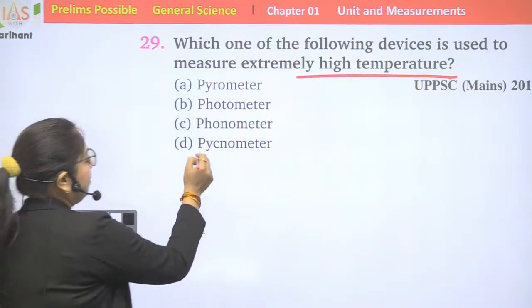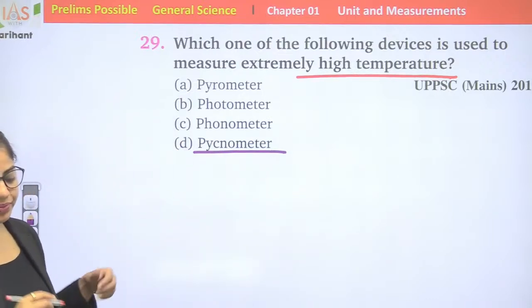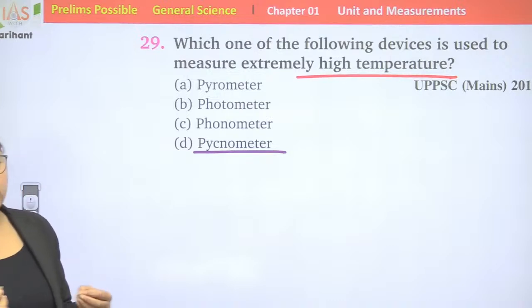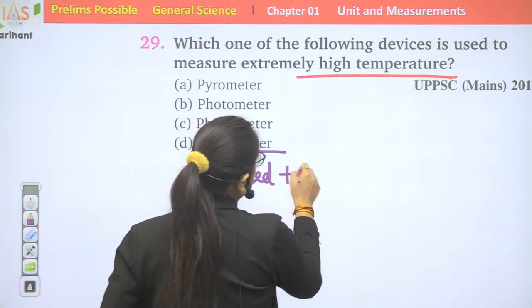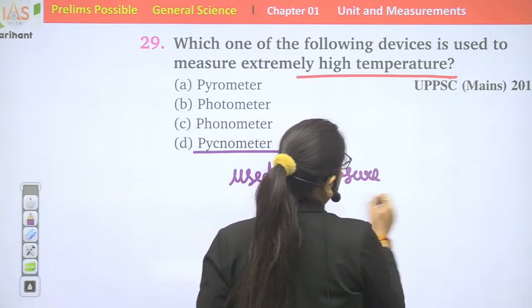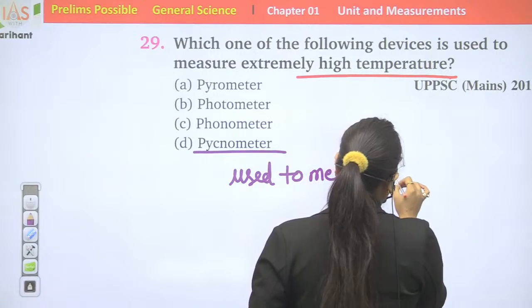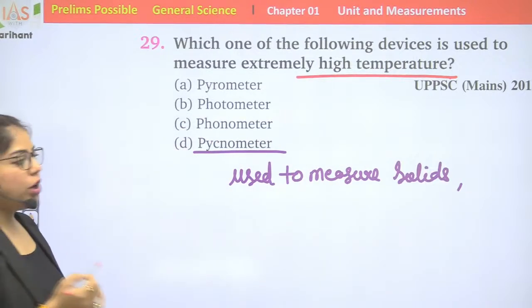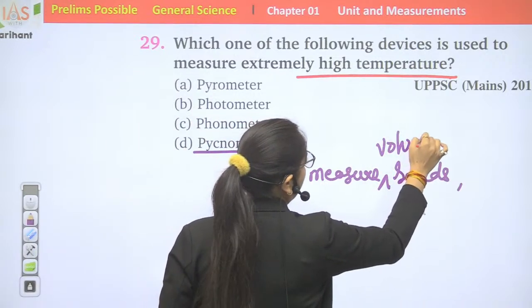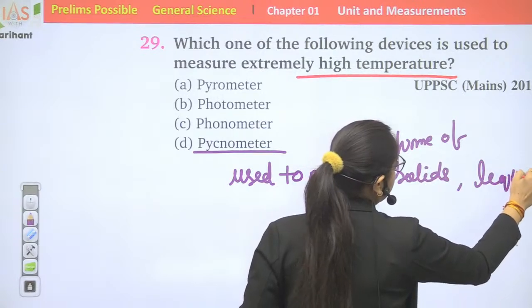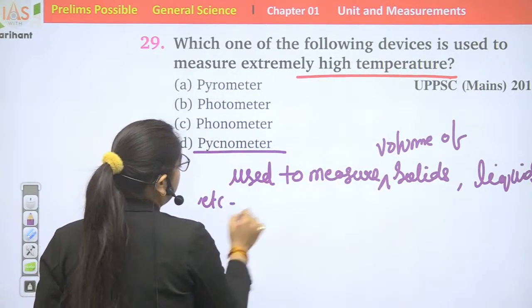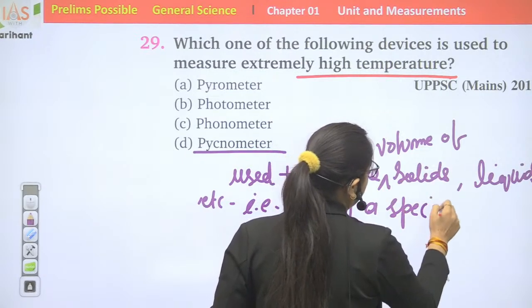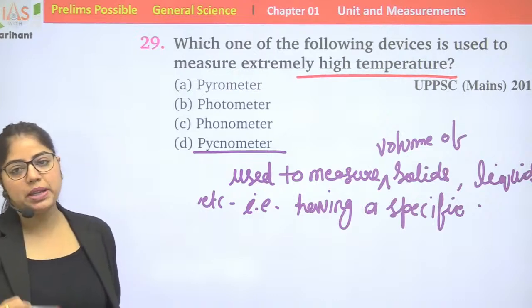Let's start with the pycnometer. A pycnometer is used to measure the volume of solids, liquids, etc., that have a specific volume.